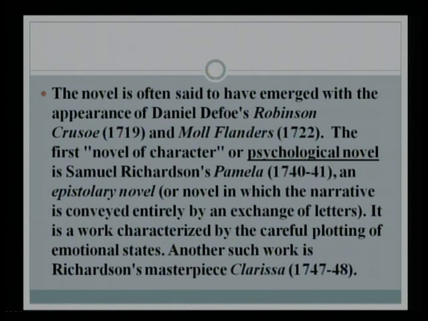Another such important work is Richardson's masterpiece Clarissa. What you see, Anil, is that adventures seem to have moved inside. It's no longer the knight's adventures in the world out there, but what is going on in here that seems to be the focus of what is known as the psychological novel, or the novel of character, as it's said. And the term epistolary is also a very important term for students of literature, because it's often asked in exams, what is an epistolary novel, where the novel is using letters as a kind of device to advance the plot. Again, as you said very rightly, the action moves from physical action to psychological action.